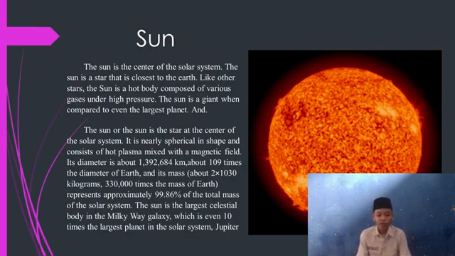Its diameter is about 1,392,684 kilometers, about 109 times the diameter of Earth, and its mass is about 1.989 x 10^30 kilograms. Of the total mass of the solar system, the sun is the largest celestial body in the Milky Way galaxy. It's even 10 times the largest planet in the solar system, Jupiter.